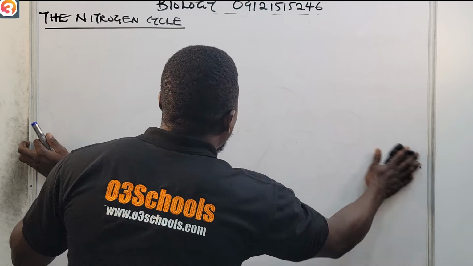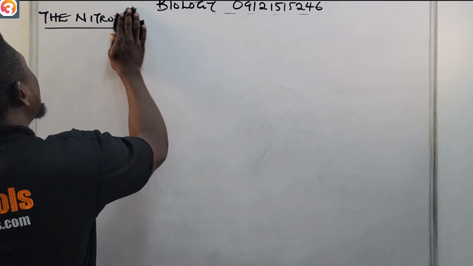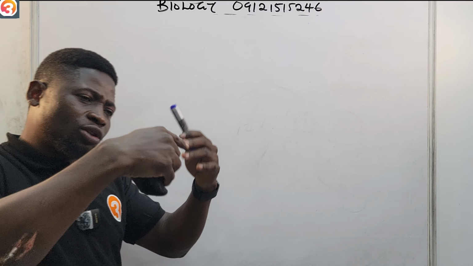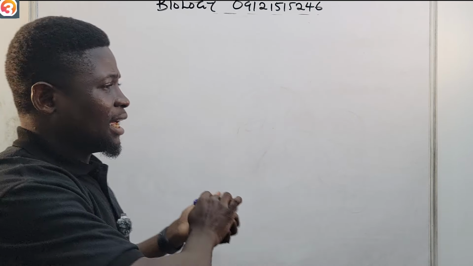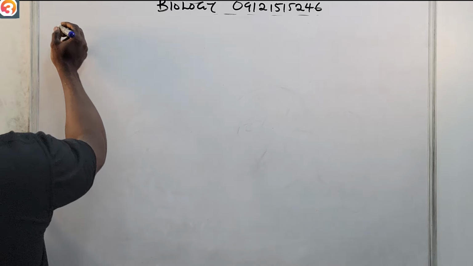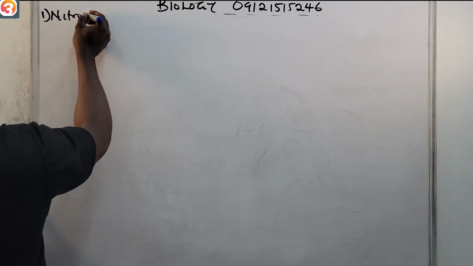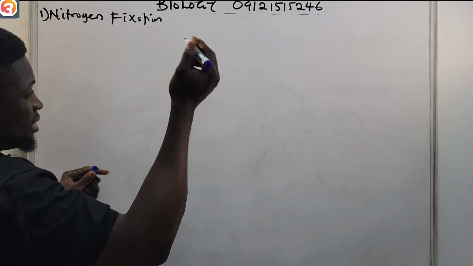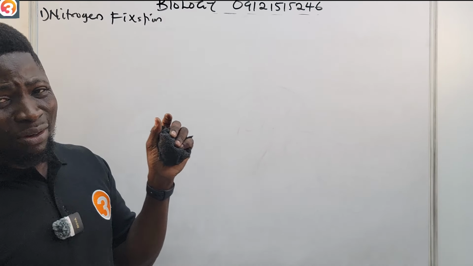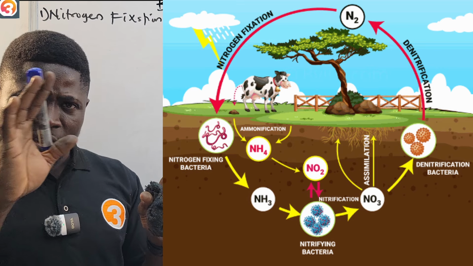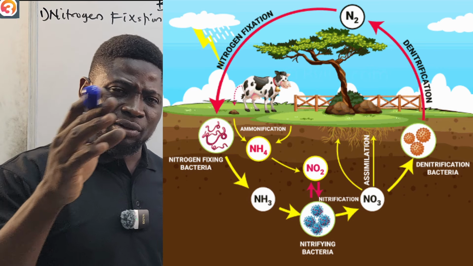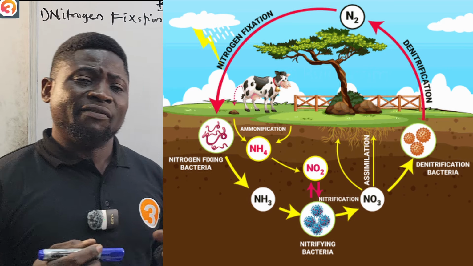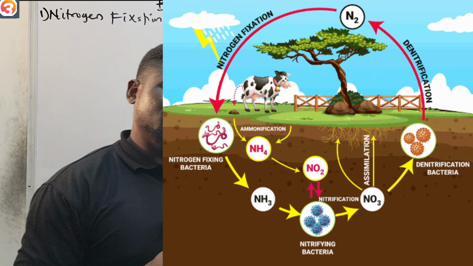The first process I'm going to look at is nitrogen fixation. You need to first convert the nitrogen in the air to a nitrogen compound so that it can be utilized. So number one, we have nitrogen fixation. I don't want to draw the nitrogen cycle on the board, I'm showing you a nitrogen cycle currently. Just see what happens in that cycle. All the steps are what we're going to look at. You can use that diagram to see what the nitrogen cycle looks like.